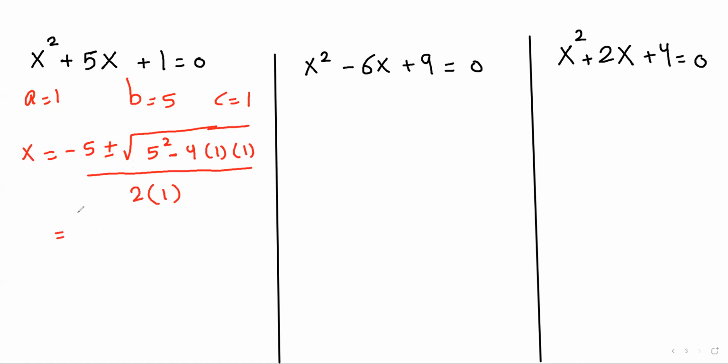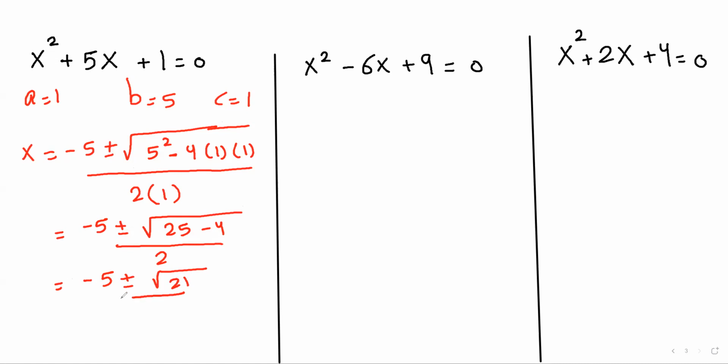That is going to be equal to negative 5, positive or negative the square root of 5 raised to the power of 2, which is 25, minus 4 times 1 times 1, which is 4, all divided by 2. So that is equal to negative 5, positive or negative the square root of 21 over 2. Now we have two solutions. By using your calculator, you can find them.